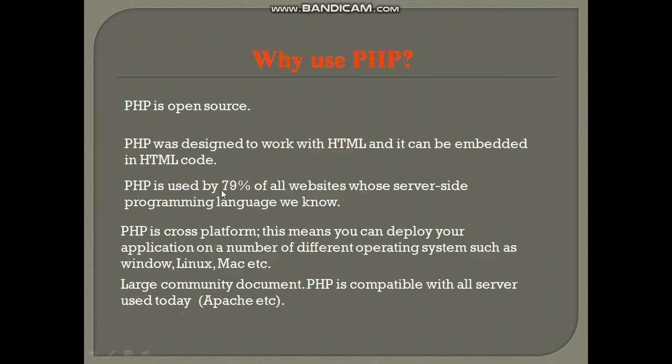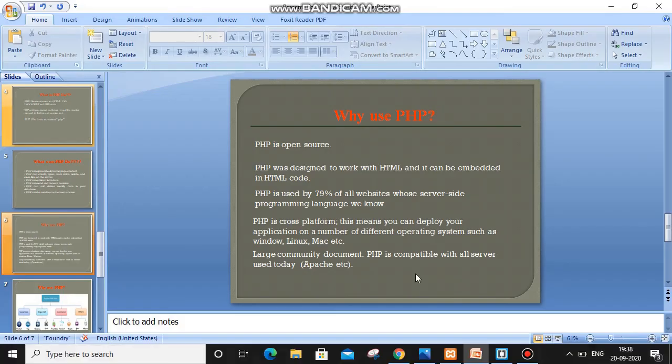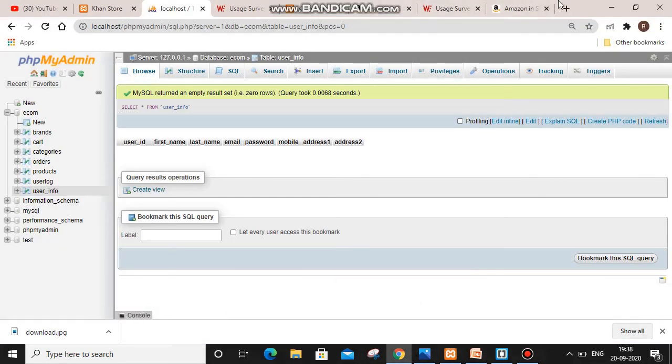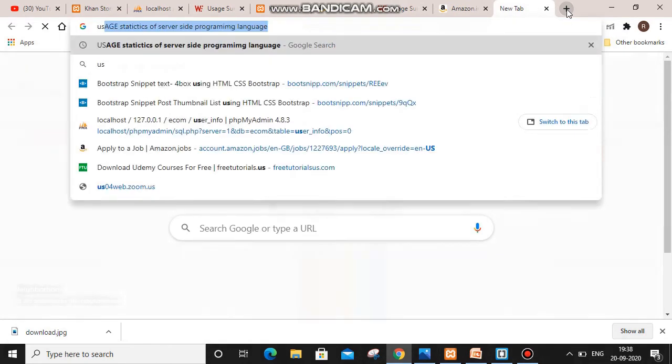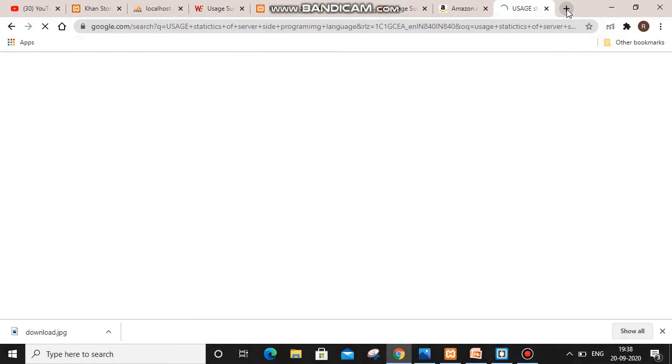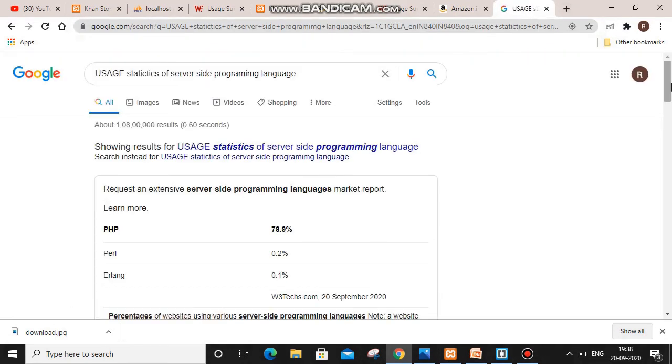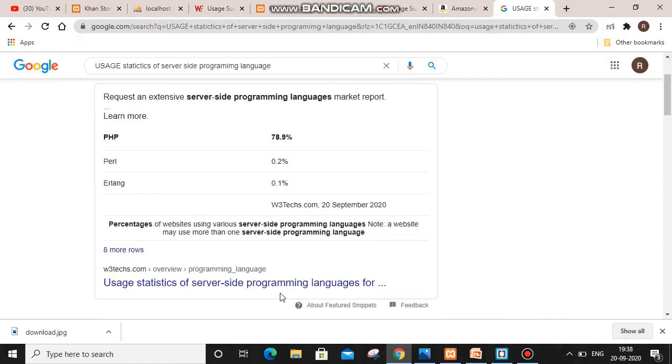Now the next point is that PHP is used by 79% of all websites whose server-side scripting languages we know. I will show you this live. We will open our browser and you can see I am typing usage of server-side programming languages. I will click on the first link.